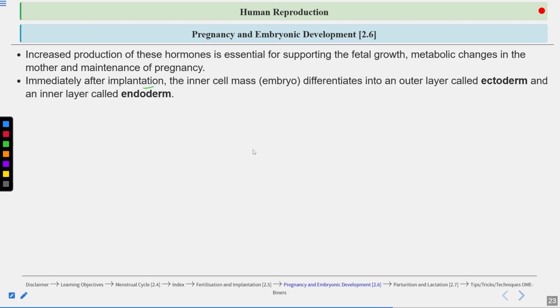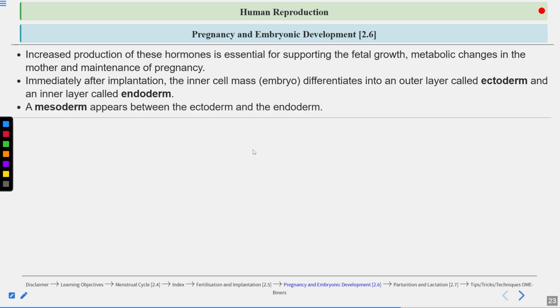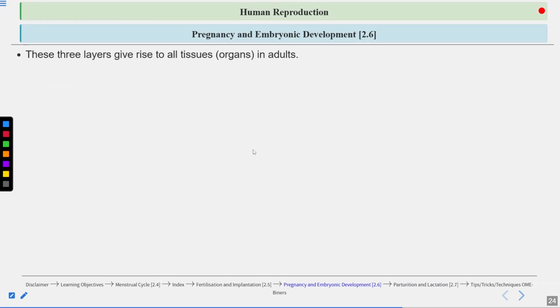And immediately after implantation, the inner cell mass differentiates into an outer layer called the ectoderm and an inner layer known as the endoderm. So these are the germ layers which are formed. Then a mesoderm appears between the ectoderm and the endoderm. So first ectoderm is formed, then endoderm, and then mesoderm, which is the middle layer. So these three germ layers give rise to all the tissues and organs in the adult.